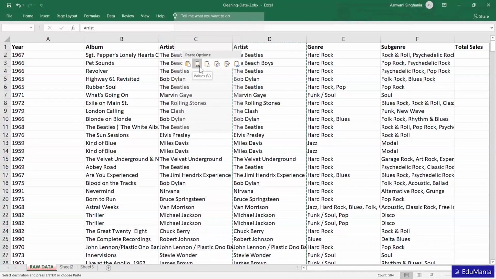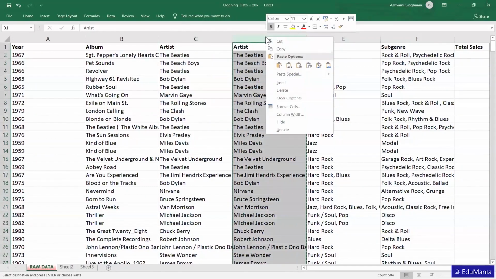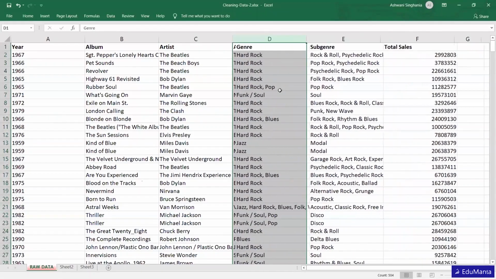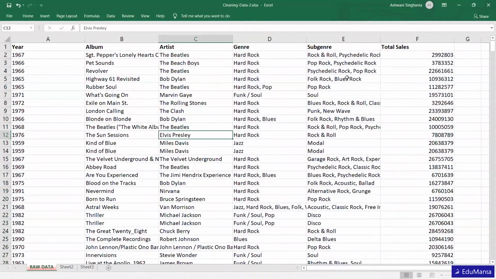We don't need to paste the format or the function. The functions we used here, TRIM and PROPER, need not be copied. Only the value which is visible to us will get copied. So here now we have those values, and then we can delete this particular column. I hope I made it clear how I did it.